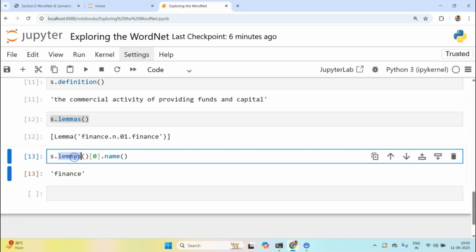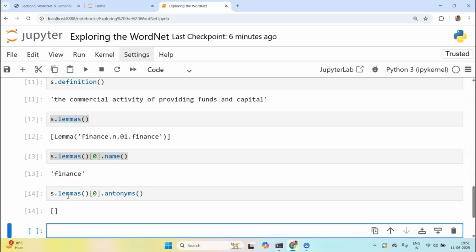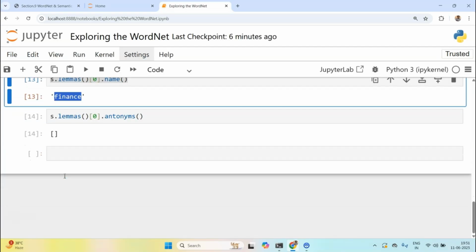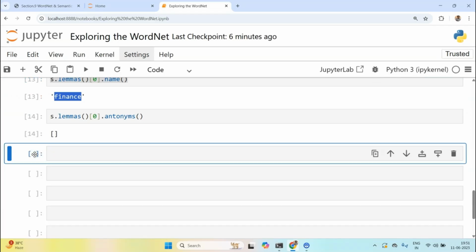Now, for each lemma, we also have a method called antonyms. Antonyms is empty because it does not make sense to think about the antonym of finance. Antonyms is the reverse, the opposite of synonyms, right?